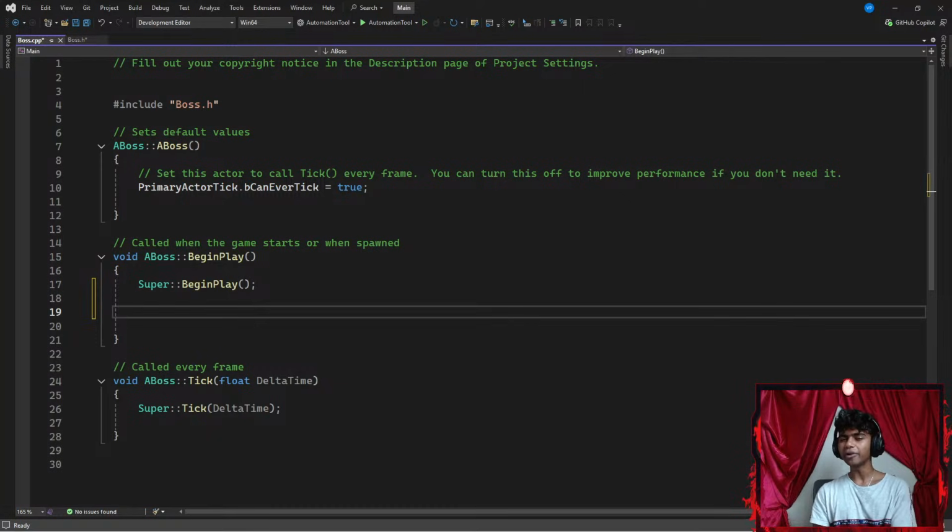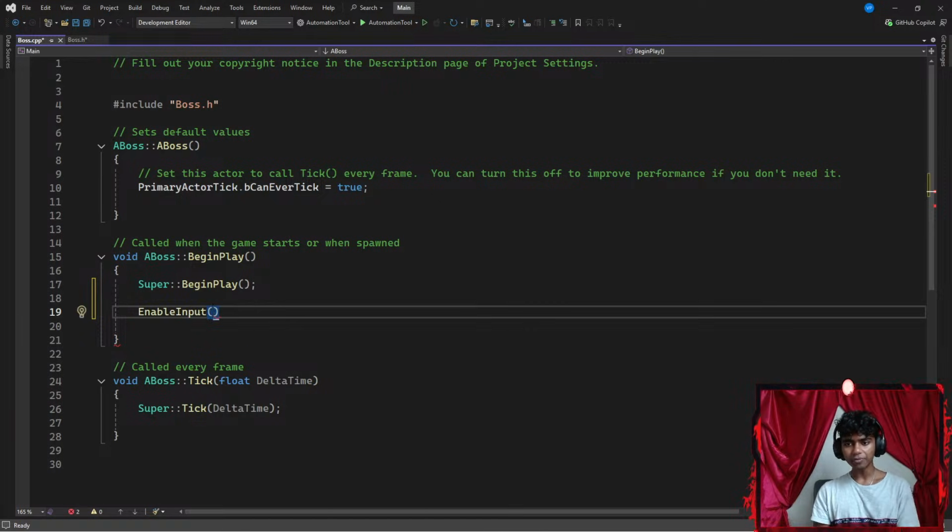Firstly, I want to enable my input, because even though my Unreal Engine sees that I'm actually typing input, my actor class does not. So I've got to tell my actor class. Let's say something like EnableInput. Okay, this makes my actor class actually know that my input is enabled. There we go. I think I had a typo there.